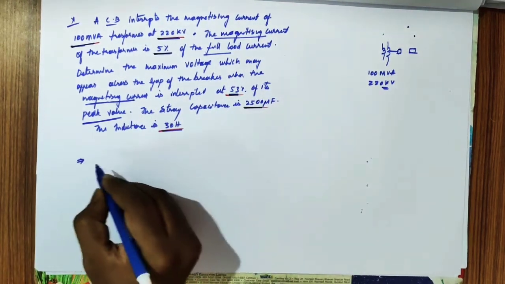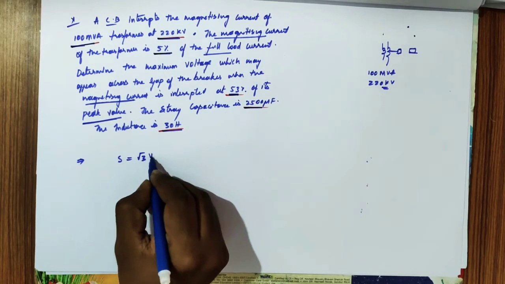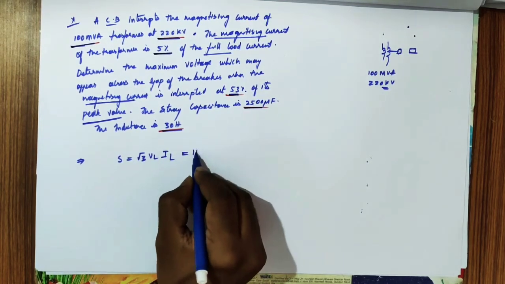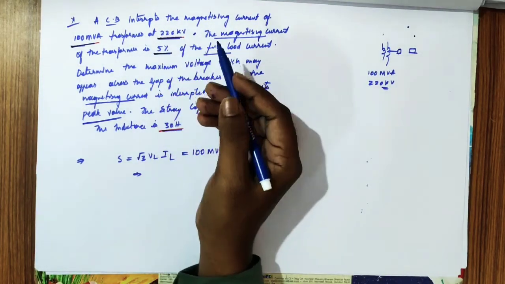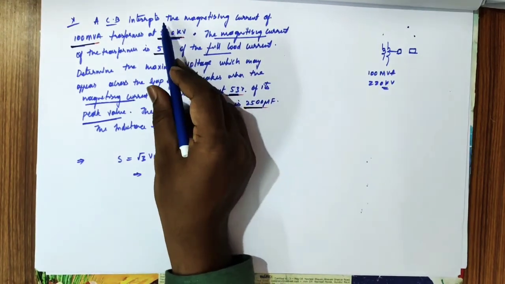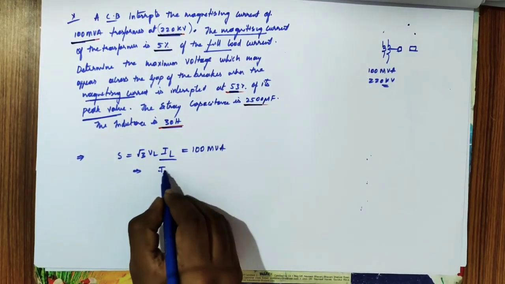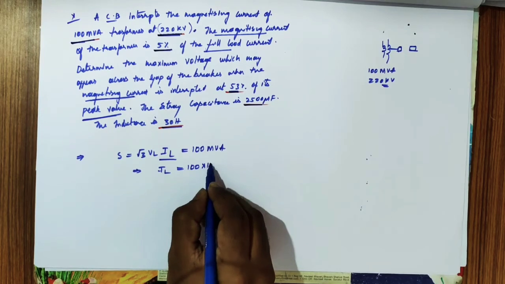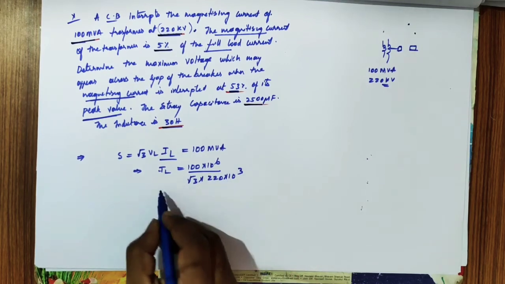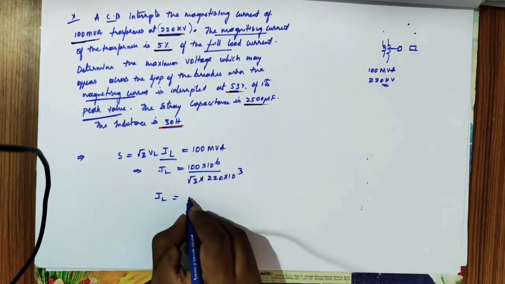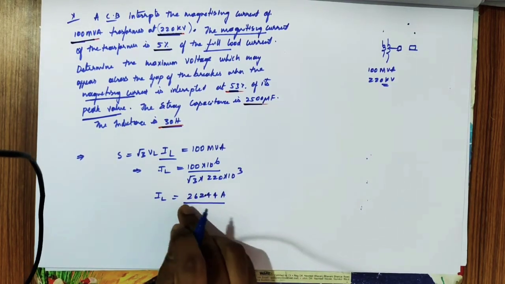Now we need to find the full load current. As we know, apparent power equals √3 VL IL, which is given as 100 MVA, and the line voltage is 220 kV. Many will doubt what voltage is given. This is not phase voltage; this is line voltage RMS value. So IL equals 100 × 10^6 divided by √3 × 220 × 10^3. You get the full load current IL equal to 262.44 amps.